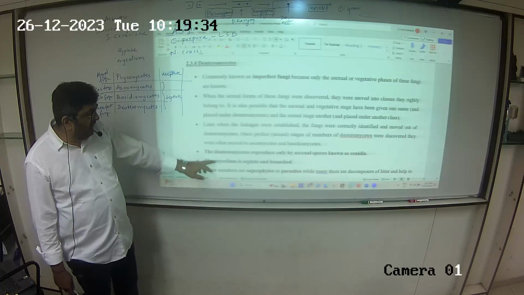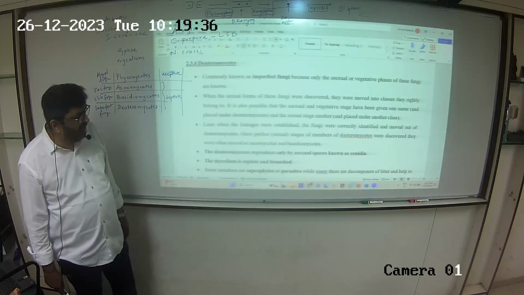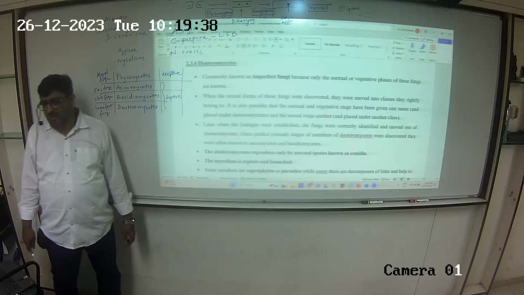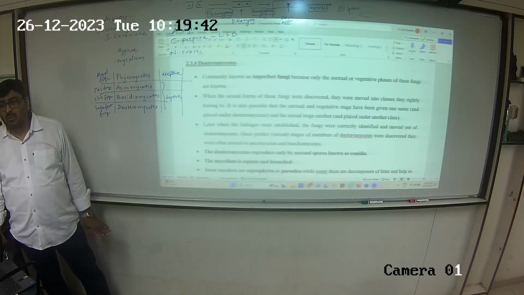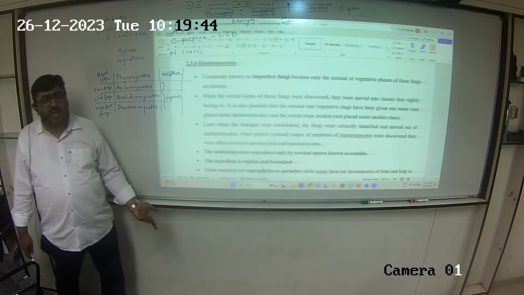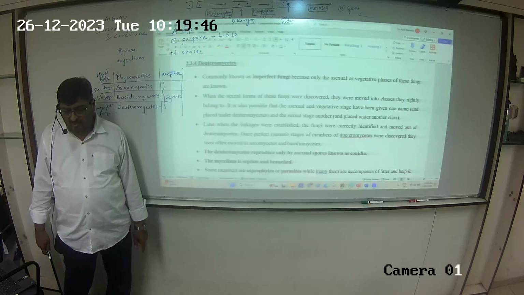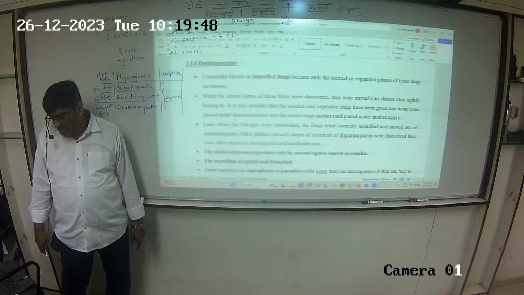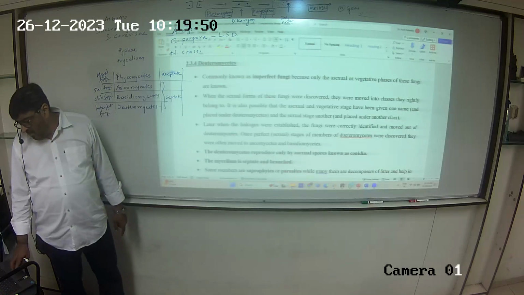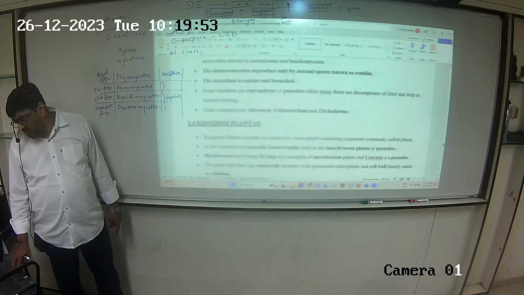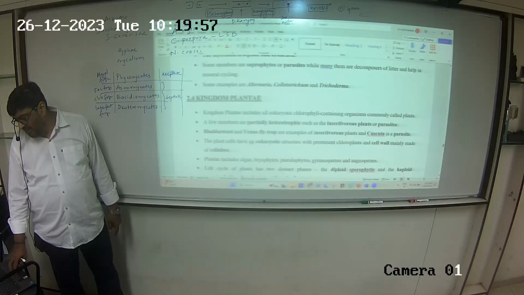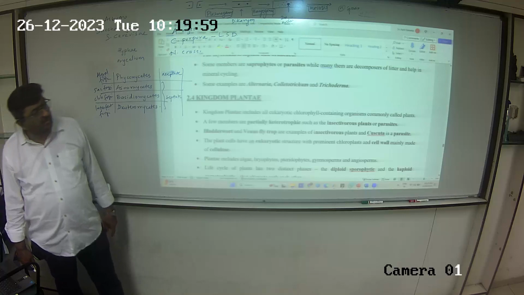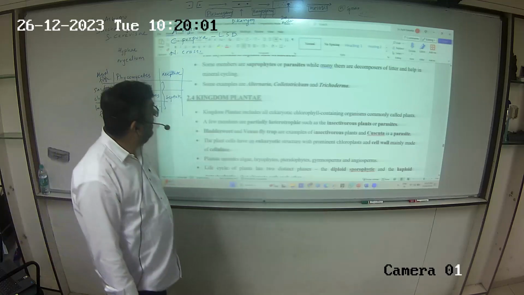The Deuteromycetes reproduce only by asexual spores known as conidia. So where did you find conidia? Conidia was in Asco and Deutero. In Basidio there was no asexual spore. Mycelium is septate and branched. Some members are saprophytes or parasites, while many of them are decomposers of litter and help in mineral cycling.